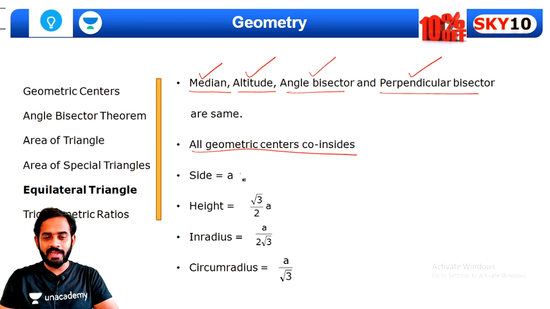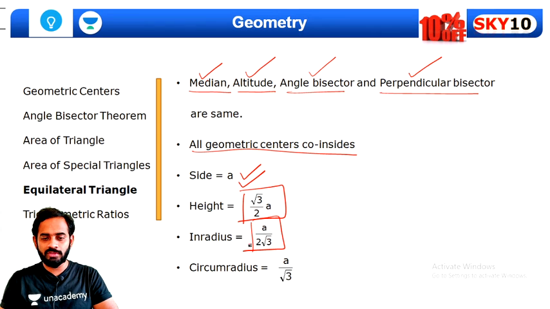Now, if the side of the triangle is A, then the area we have found out previously is root 3 by 4 side square, height will be root 3 by 2 A, inradius will be A by 2 root 3, and circumradius will be A by root 3. Okay, that is, small r is A by 2 root 3 and capital R is A by root 3.